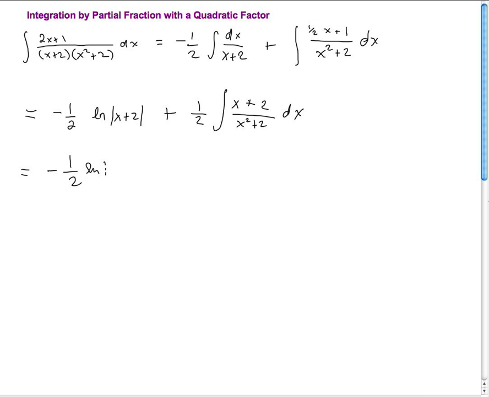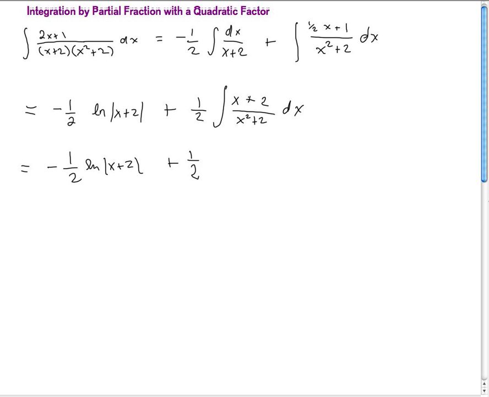And now I'm going to separate this into the integral of x dx over x squared plus 2, plus the integral of 2 dx over x squared plus 2. Of course, the 2 and the 1/2 cancel, but I'll do that in the next step. Okay, so what does this gain us?